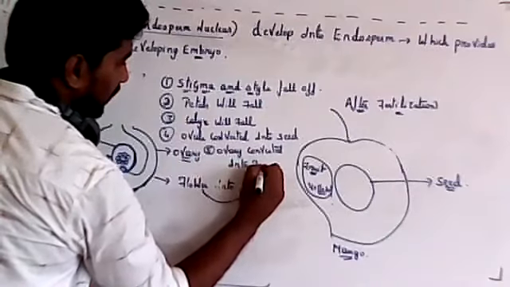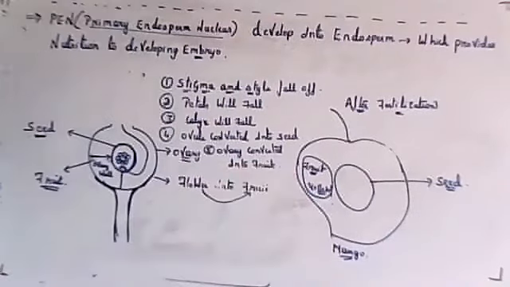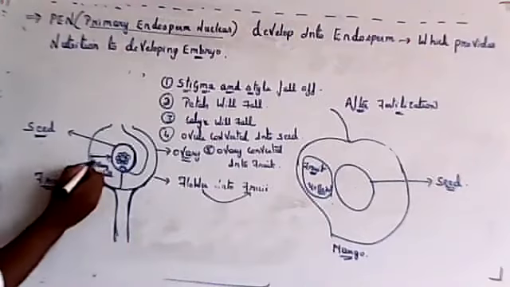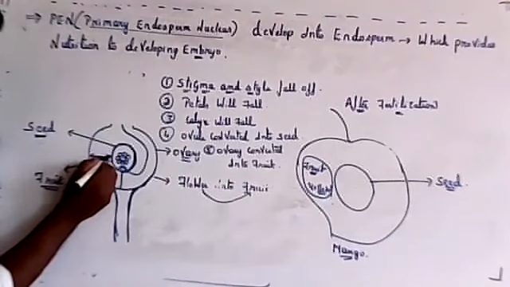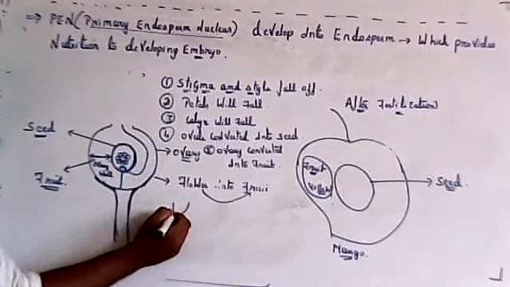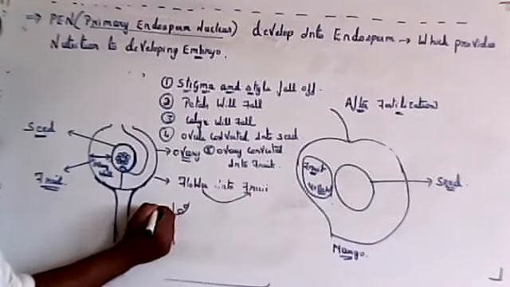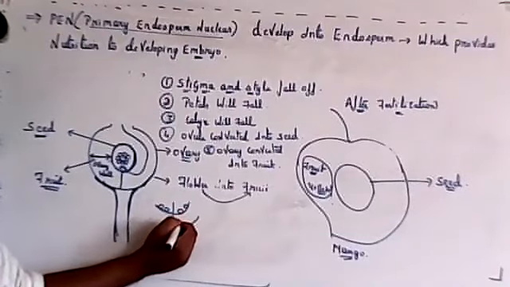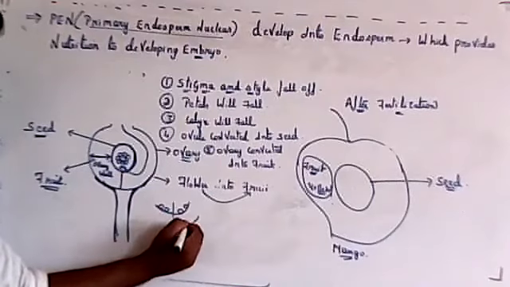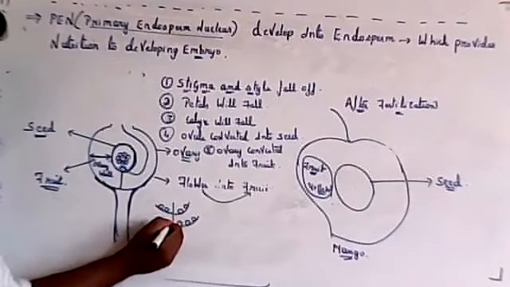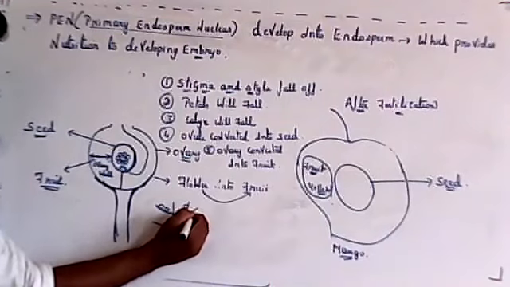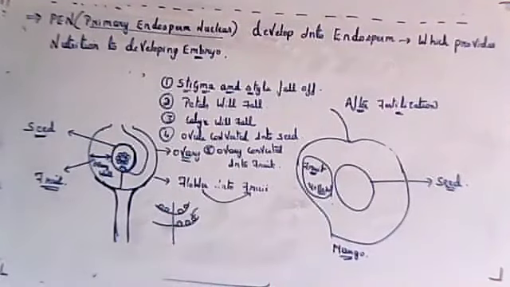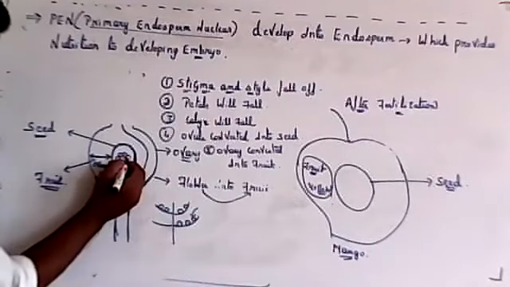Now this is about angiosperm. But in gymnosperm this area is absent, so there is no ovary in gymnosperm. So directly the ovules are attached to the sporophyll. There will be a stalk-like structure like this, and in gymnosperm there is no ovary. The ovule is directly attached to this sporophyll. So the pollen grain comes and directly fertilizes this ovule. So there is no fruit formation in gymnosperms, because the ovules are directly exposed outside.